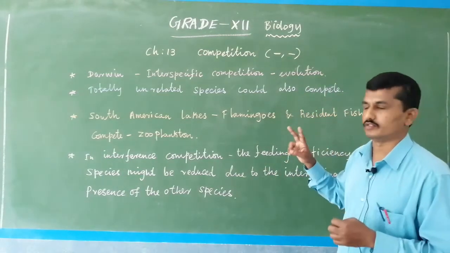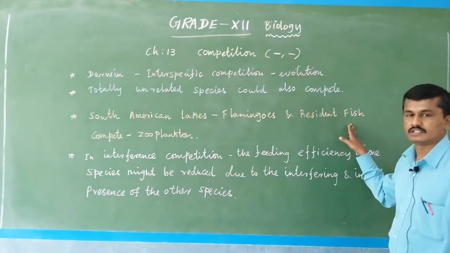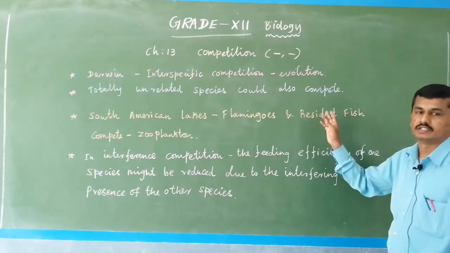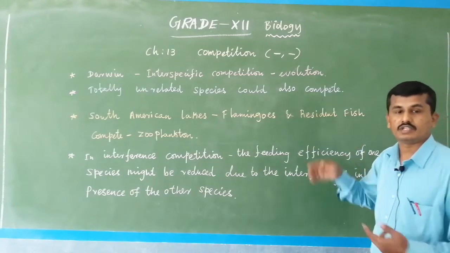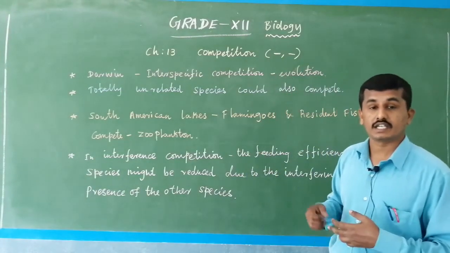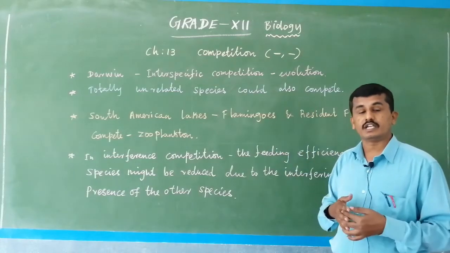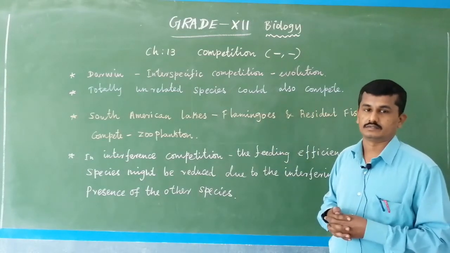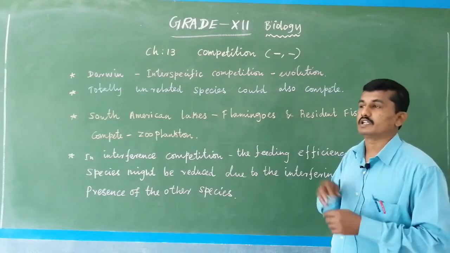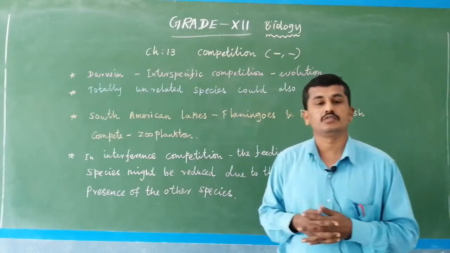Here the two species, one is the bird flamingo, another is the fish. They are two competitors. Fish are in the vertebrate category, and flamingos are in the vertebrate birds category. So these are two unrelated species, but they compete for a common food resource, the zooplankton.